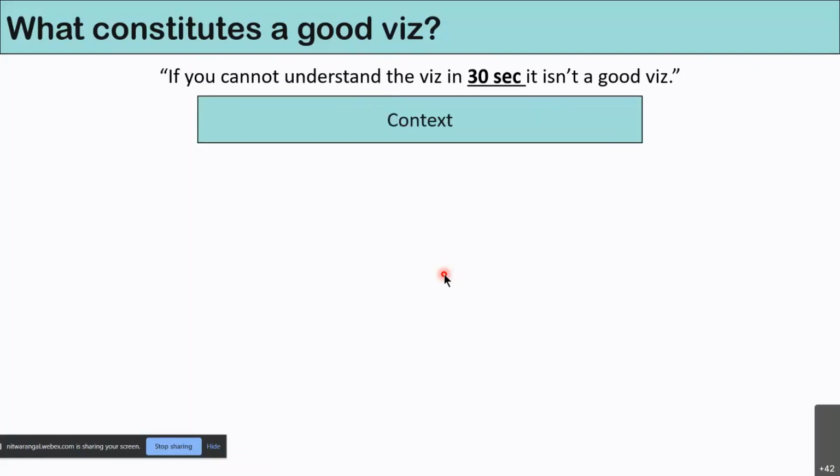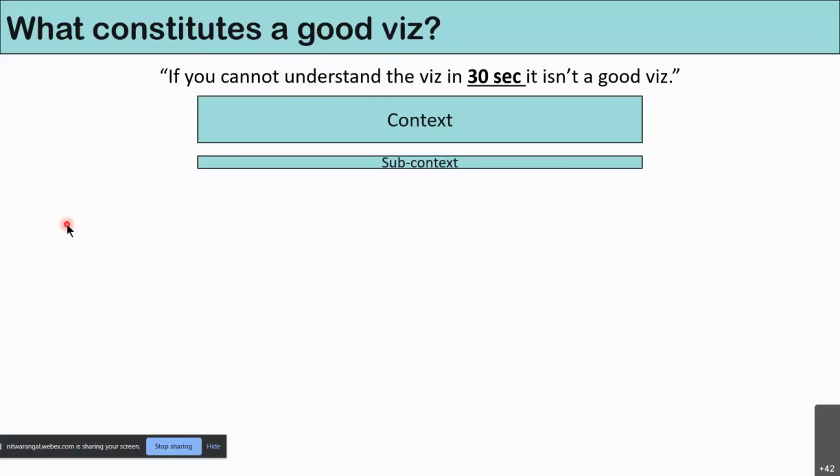First of all, there needs to be a context. Why are you making this data visualization? Who is the intended audience, and what are the questions you are trying to answer through that data visualization? You need to give the context behind it, because this line will be important, and this is what will catch the user's eye and make them stay at your visualization.